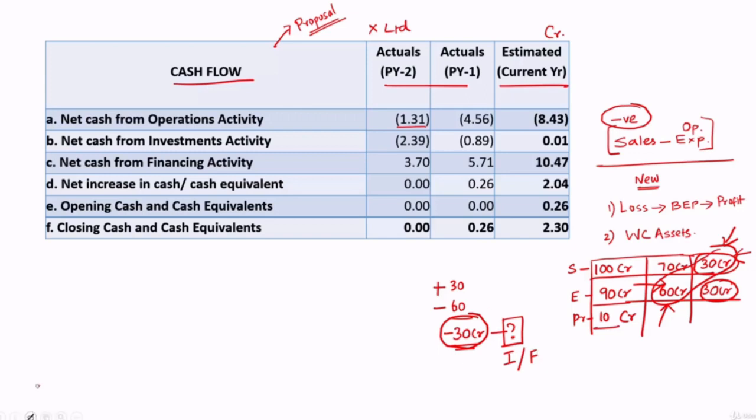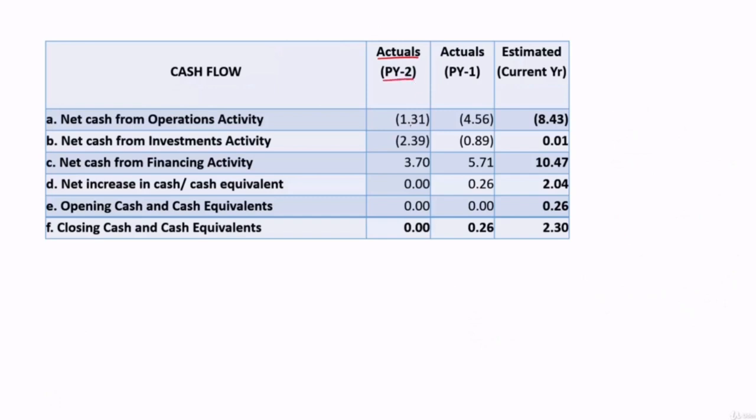Now in this case, your sanctioning authority will be worried about this figure. In the previous year 2, in their operations they had an outflow of 1.31 crore. It is not only in operations; under investment also they had a 2.39 crore outflow. So negative cash under investment activity indicates there is an outflow, let's say for purchase of fixed assets. It can also be making some investments in group concerns. So you should not conclude that this negative figure under investment activity is only for purchase of fixed assets.